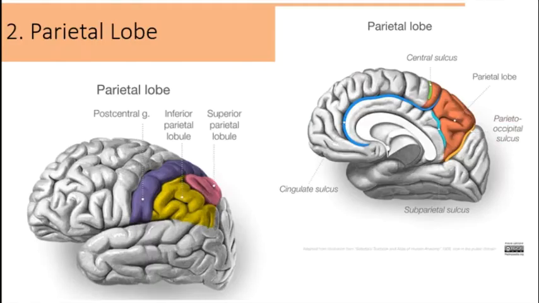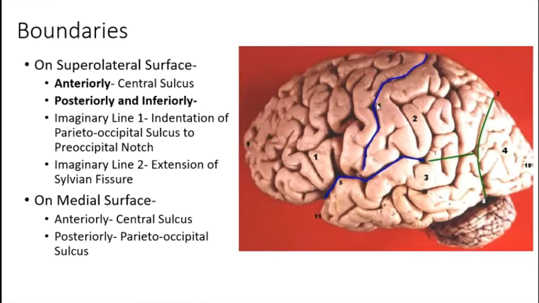And on the medial surface, this area extends from, this is the indentation caused by the central sulcus, यहाँ से posteriorly parieto-occipital sulcus तक. Posteriorly और parieto-occipital sulcus is very well defined. इतने area को parietal lobe कहा जाता है. This is the medial side of the parietal lobe. This is the superolateral surface of the parietal lobe.